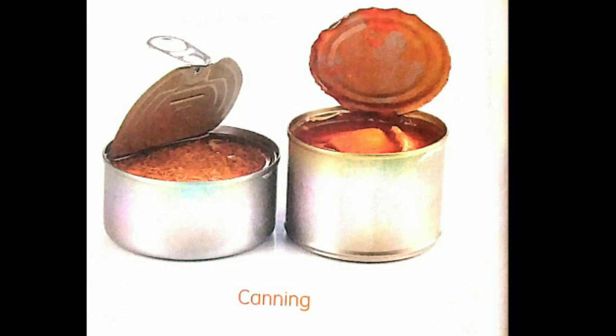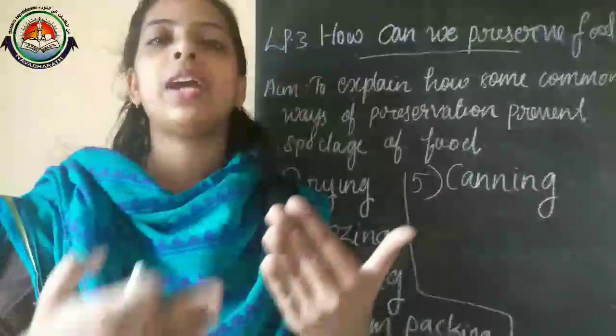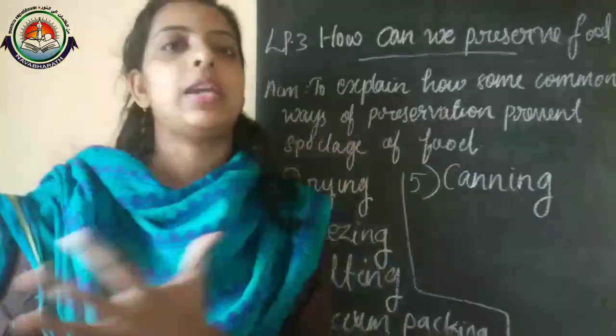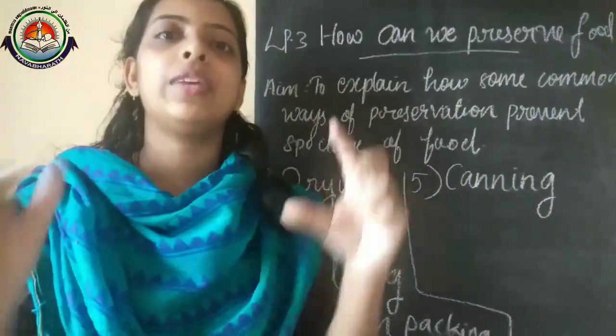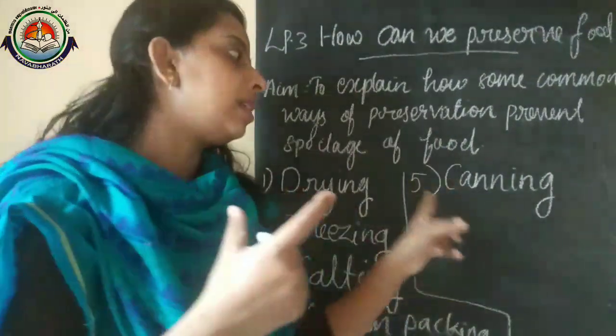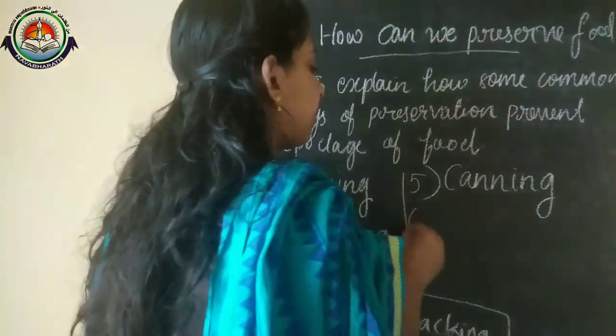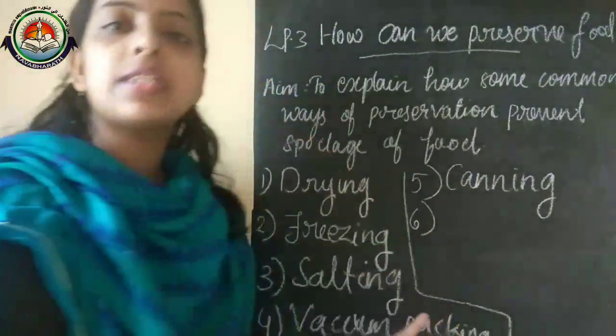We use plastic containers or jars to keep the food. Normally when we go to shops, we can see some packed food items. That is considered as canning. And the sixth one is adding preservatives.